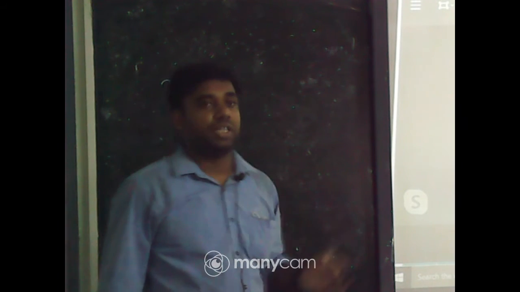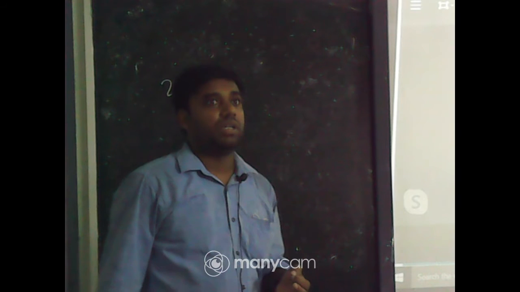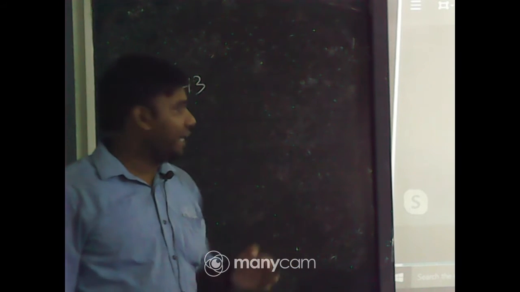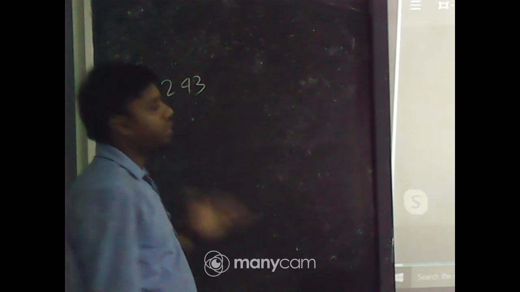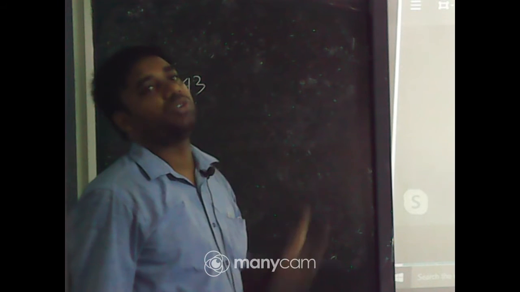We should multiply by 3, and then the resultant will be a perfect cube number. Our task is to find what we should multiply with 243 to get a perfect cube number.